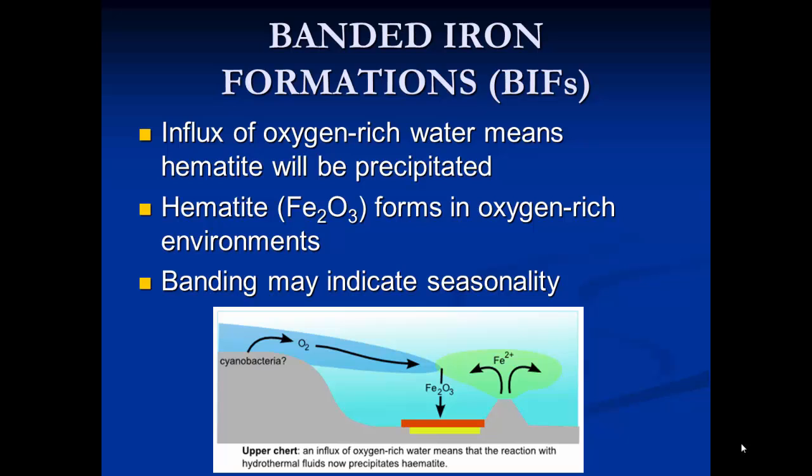Okay, now hematite would continue to form until all the oxygen has been used up. And then at that point, carbon dioxide would be left in the water. So the iron would then interact with the carbon dioxide and form siderite, which means that we would get these bands of siderite forming and then hematite would form. And then siderite would form again, and then there would be oxygen in the water again. The iron would interact with the oxygen and form hematite. So you can see we would have all these layers or bands building up, hence the name banded iron formations.